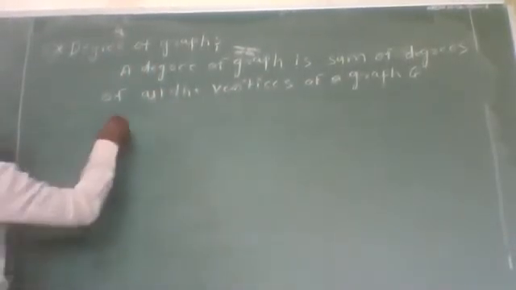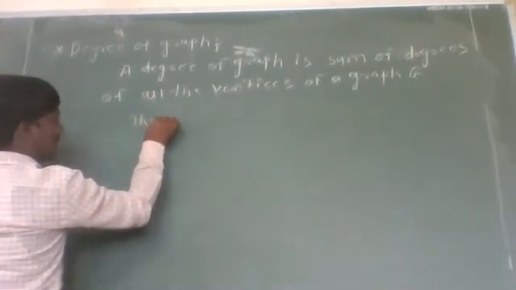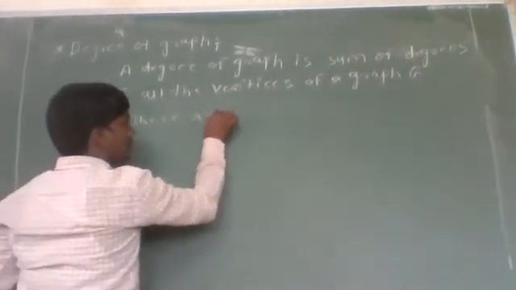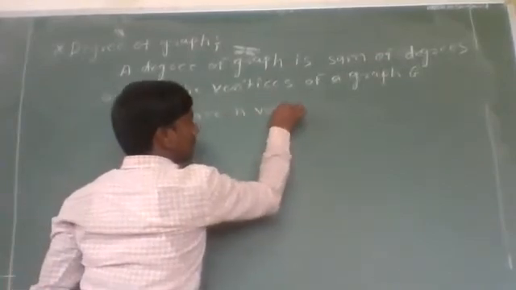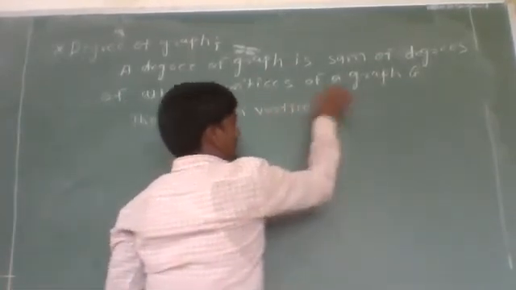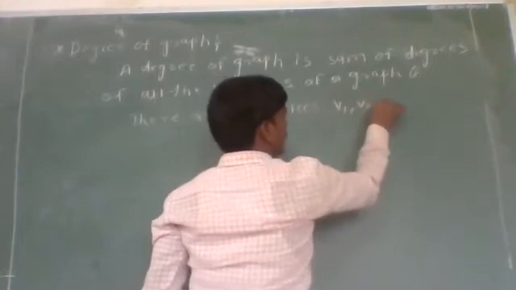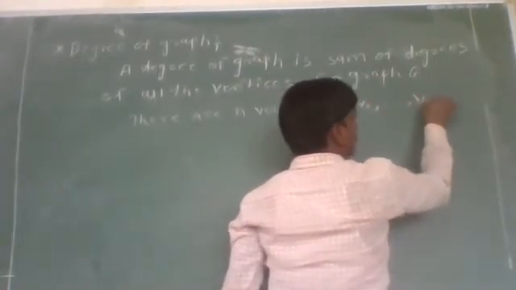Let us suppose there are n vertices in a graph G, n vertices V1, V2, and so on Vn.